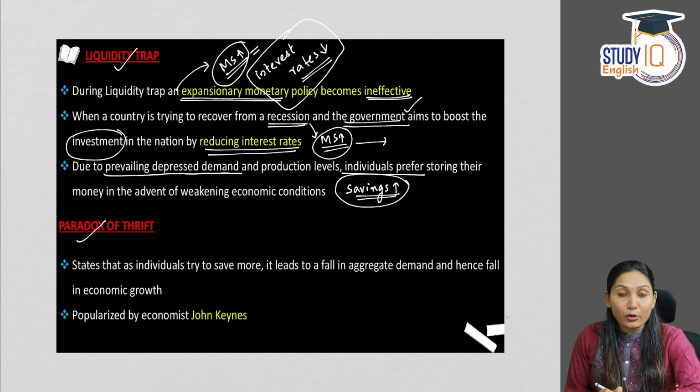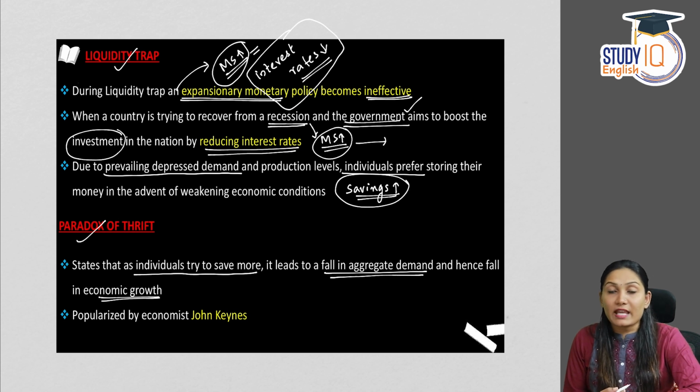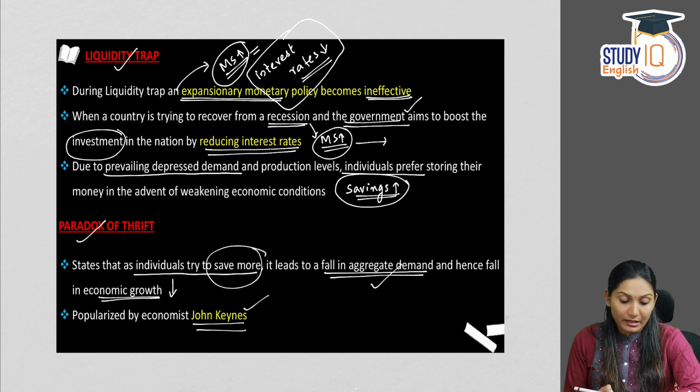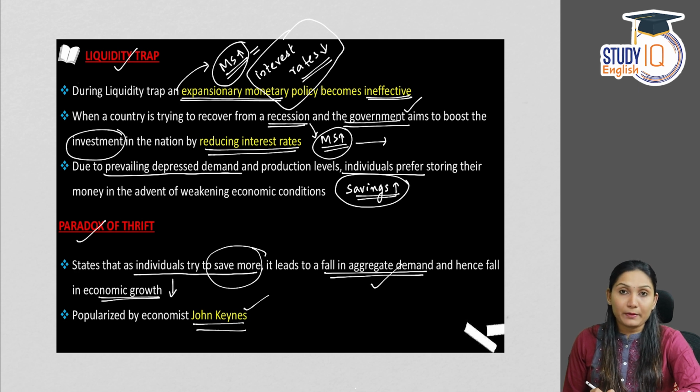Next, we are coming to the paradox of thrift. It states that as individuals try to save more, it leads to a fall in aggregate demand and hence a fall in economic growth. This is called the paradox of thrift. When people are trying to save more money, it will lead to a fall in aggregate demand, and therefore there will be a fall in economic growth. This was popularized by John Maynard Keynes. The Keynesian theory proposes the paradox of thrift. So this is about the paradox of thrift and liquidity trap.